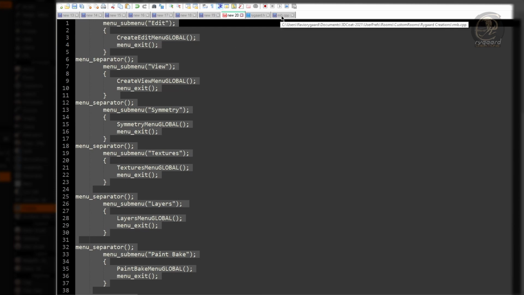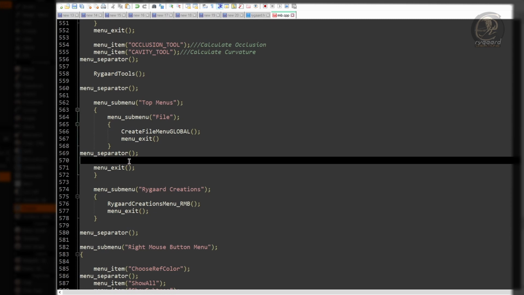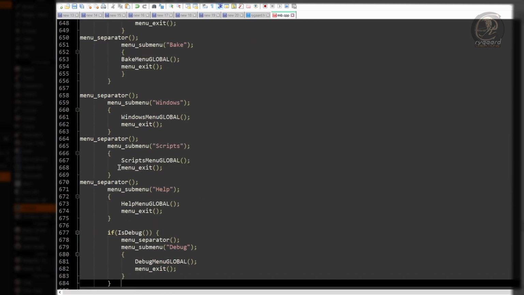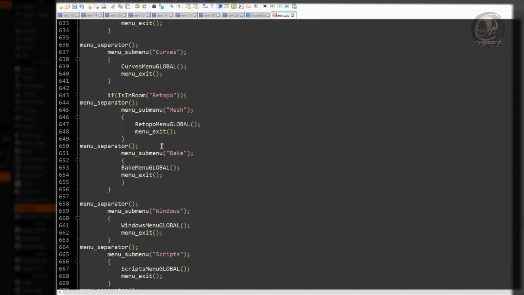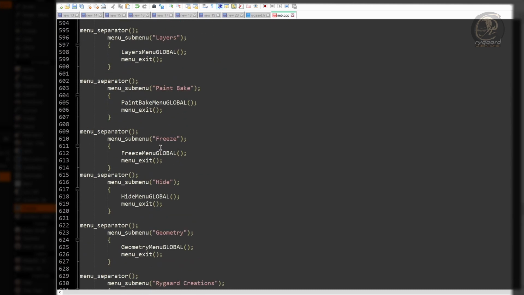I will go back to the script rmb.cpp, and right here, on top of the menu exit function, I'm going to press Ctrl V on the keyboard so I can paste all the code. Great. Don't worry. I will show you what I did in these codes that I just pasted, okay?